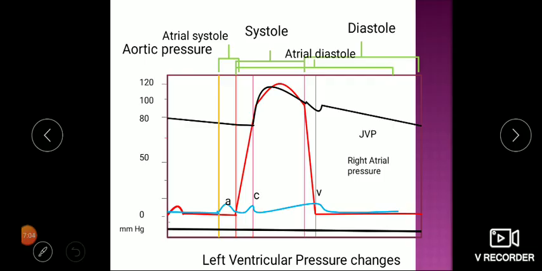Okay. So now the heart sounds location we will see. The first heart sound S1 is caused due to closure of AV valves. It is the beginning of systole. The second heart sound S2 is due to closure of semilunar valves, beginning of diastole. S3 is opening of AV valves, a sudden gush of blood. And last, S4 is the last part, coinciding with atrial systole.